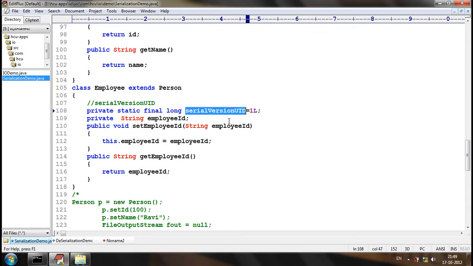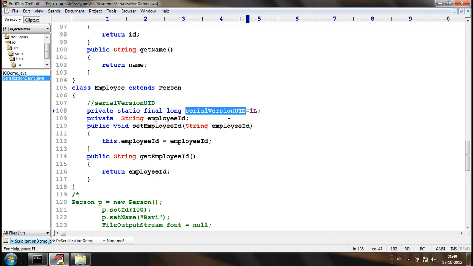That's a convention. Significant change in the sense, it should affect the serialization. If you change something and it affects the serialization process or deserialization process, then it is a significant change.